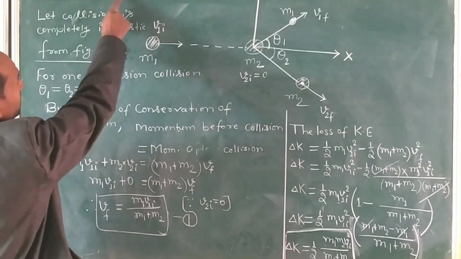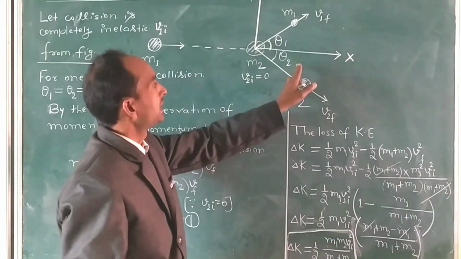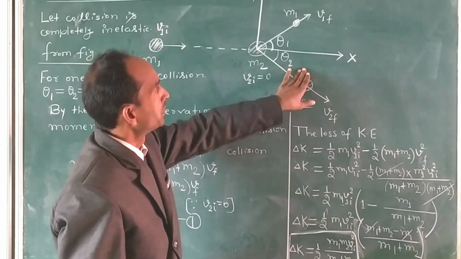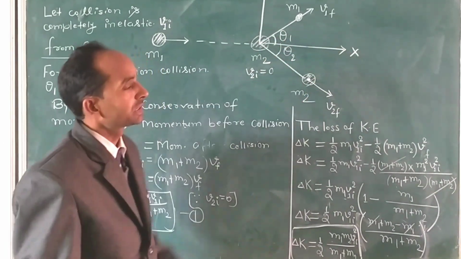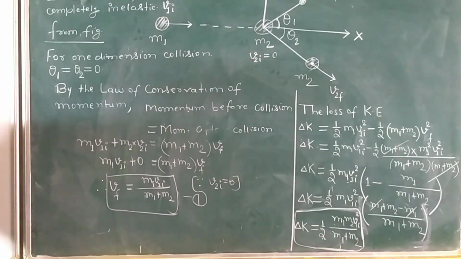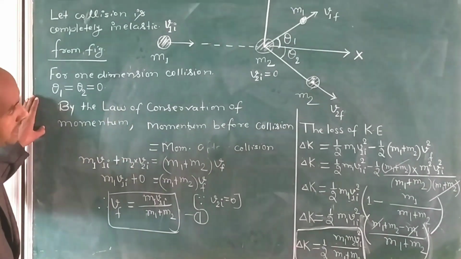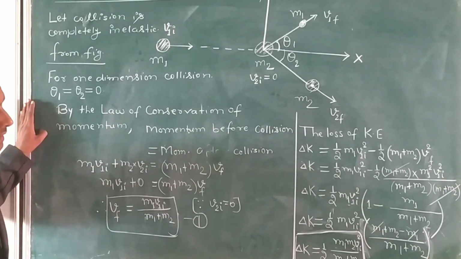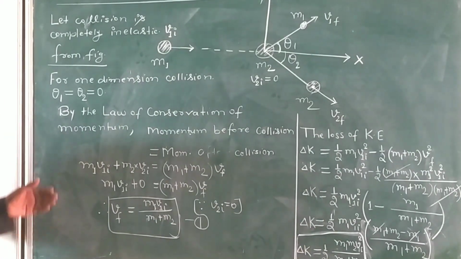Now for one dimension, theta 1 and theta 2 will be 0 because both bodies will go along the same straight line, and for a moment, or in intermediate cases, both bodies will be in contact during the collision.